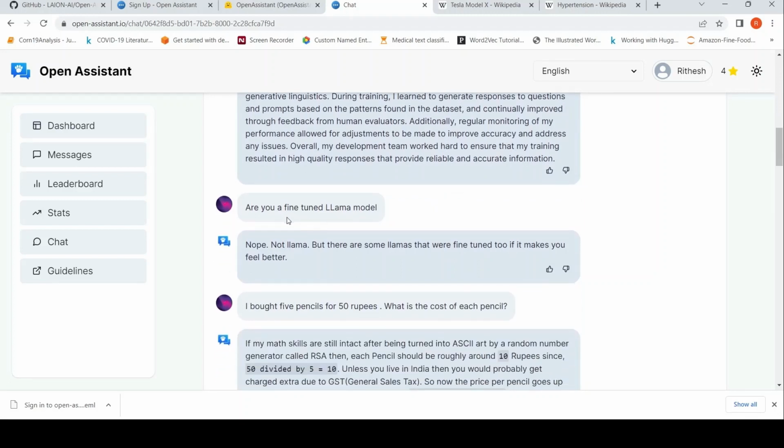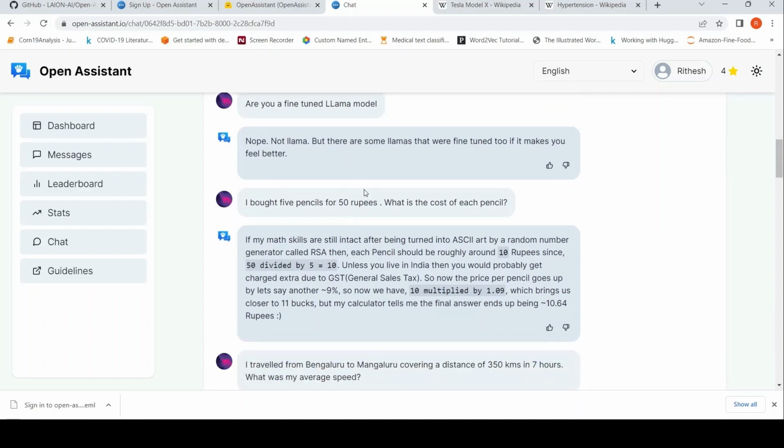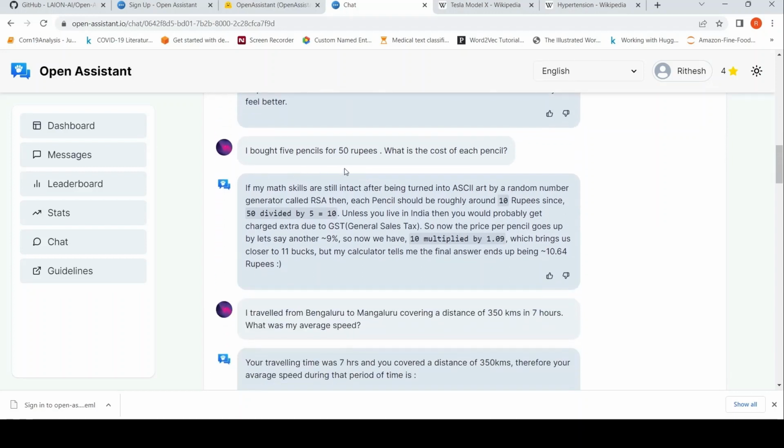So then I asked, are you a fine-tuned Llama model? It says, nope, not Llama, but there are some Llamas that are fine-tuned too if it makes you feel better. Then I said, okay, let me try a mathematical problem. I said, I bought 5 pencils for 50 rupees. What is the cost of each pencil?